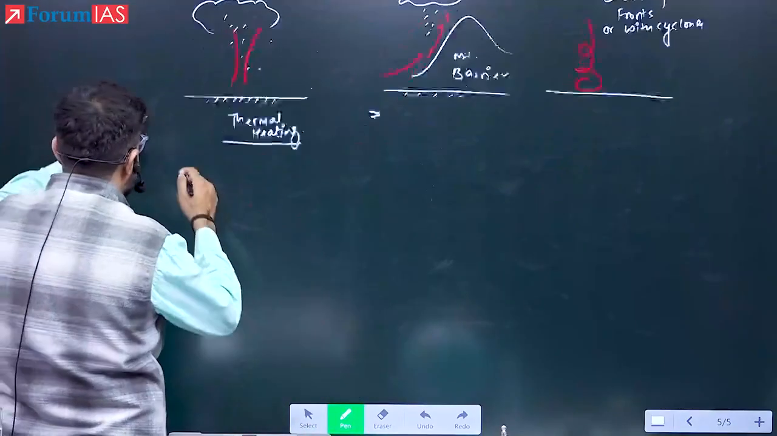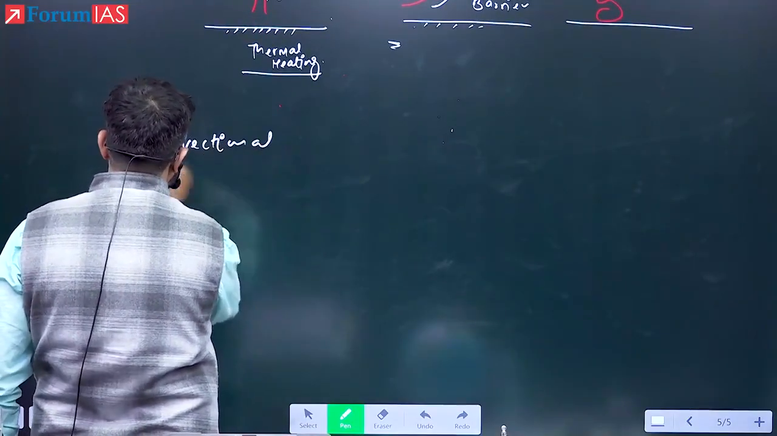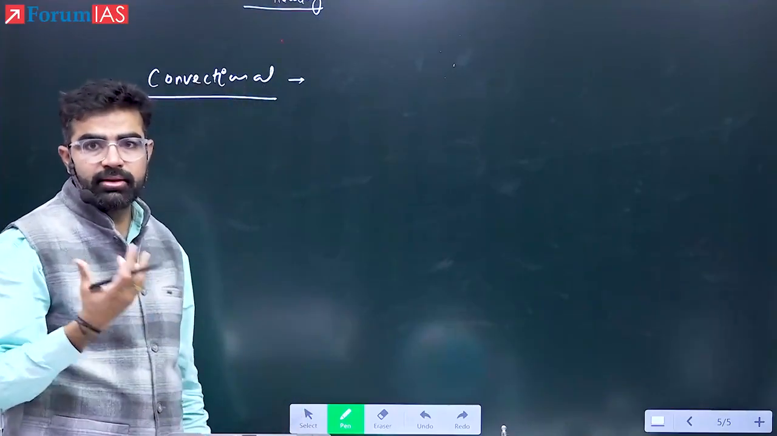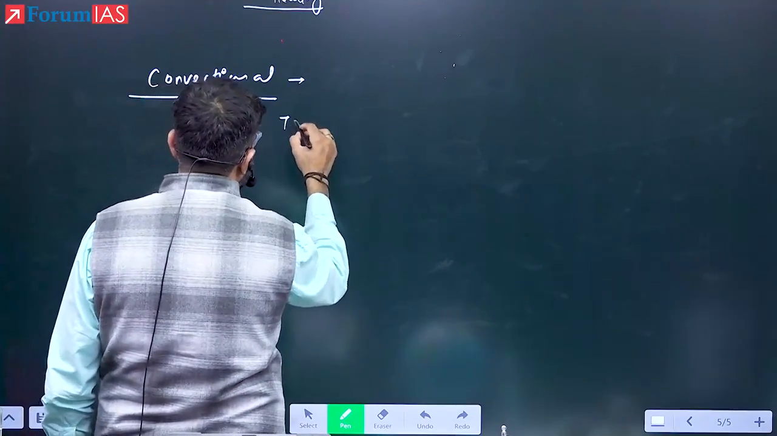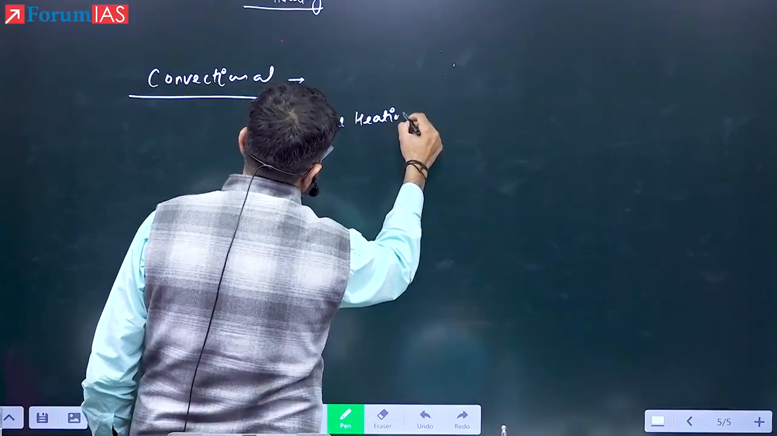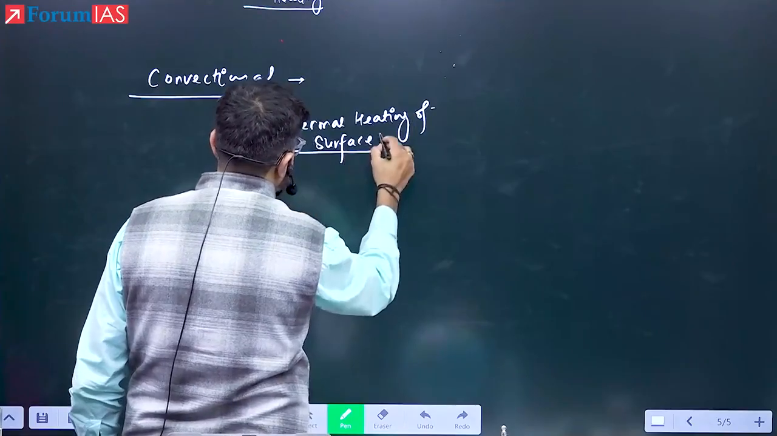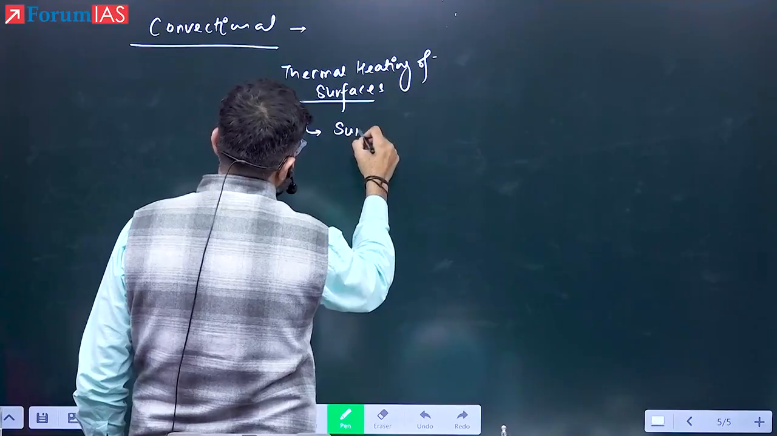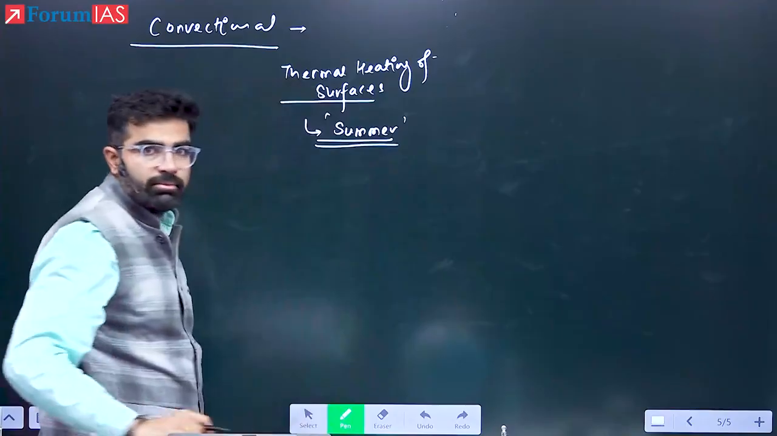Convectional rainfall. Essentially it is a summer phenomenon. Summer means we need the thermal hot surfaces, right? Convectional rainfall means the thermal heating of the surface is required. Number one, thermal heating of surfaces is required. And because of that, which season is most preferred? The summer season would be the most preferred one for this type of rainfall to occur.